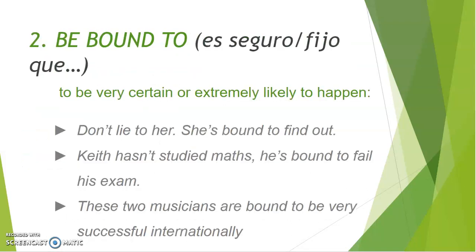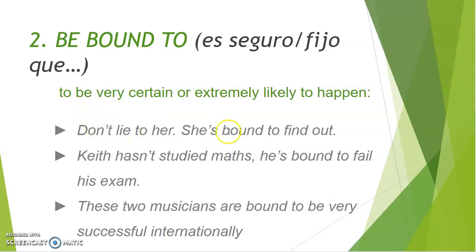Okay? So have a look at this. Be bound to. To be very certain or extremely likely. Ser muy, muy seguro o extremadamente probable. Okay? So there's a big difference. Let's have a look at the examples. Maybe it is easier to understand.